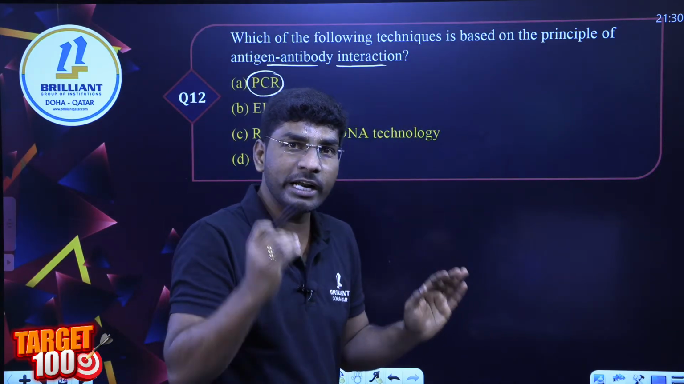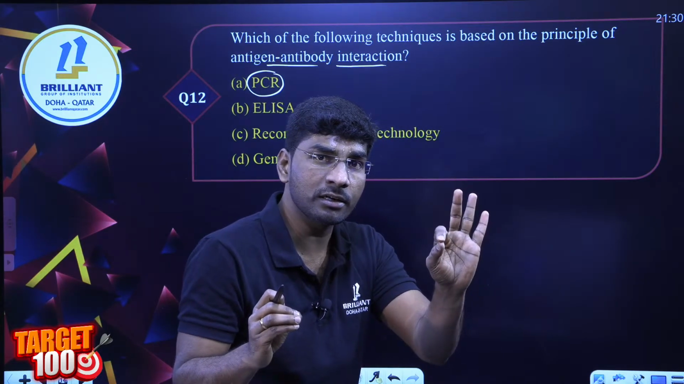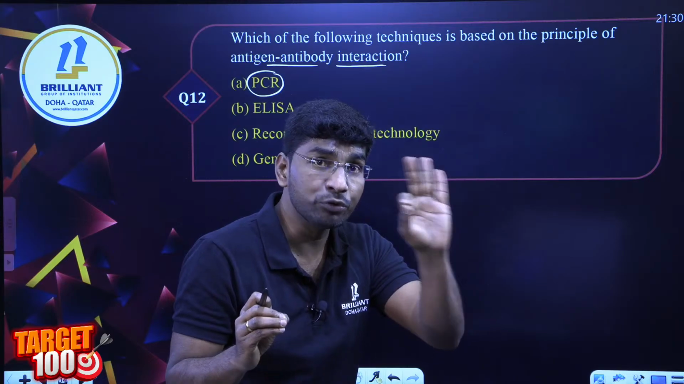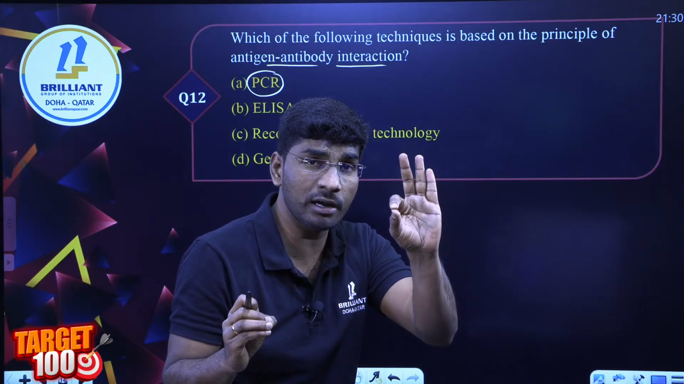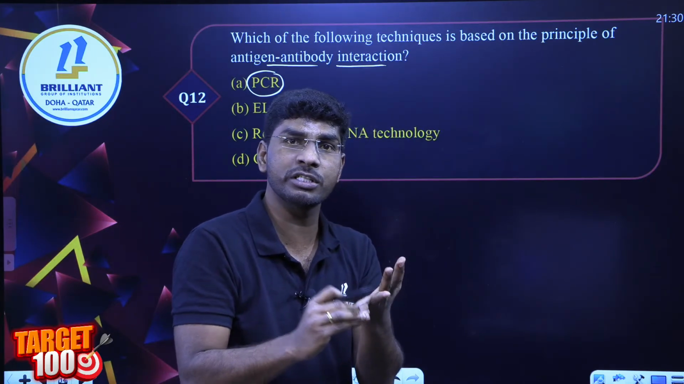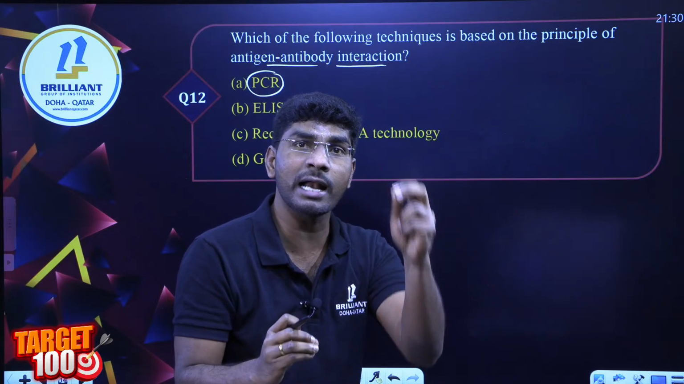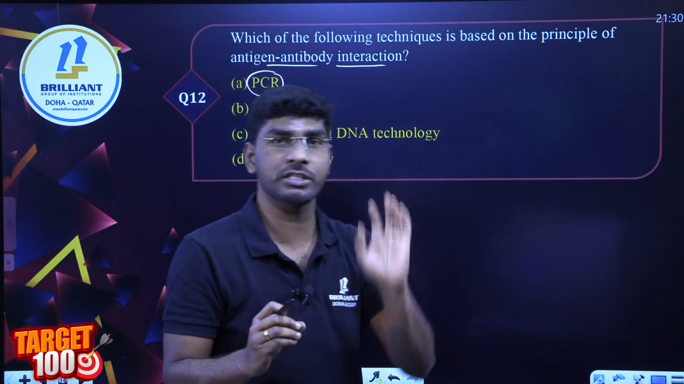What did I say? Early detection of diseases by 3 methods. Are you following me? Are you there? 3 major ways are there to detect early diseases. One is rDNA technology, then PCR. The third one is called ELISA. But specifically they have given antibody antigen interaction.